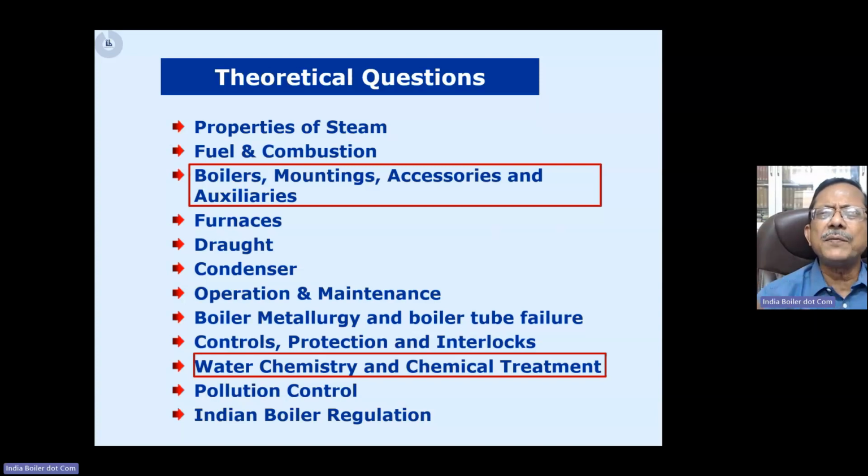So for these 4, 5 states, for at least the last 3 years, just note down all the theory questions and prepare for all those theory questions. I would say you'll be reasonably prepared, right?